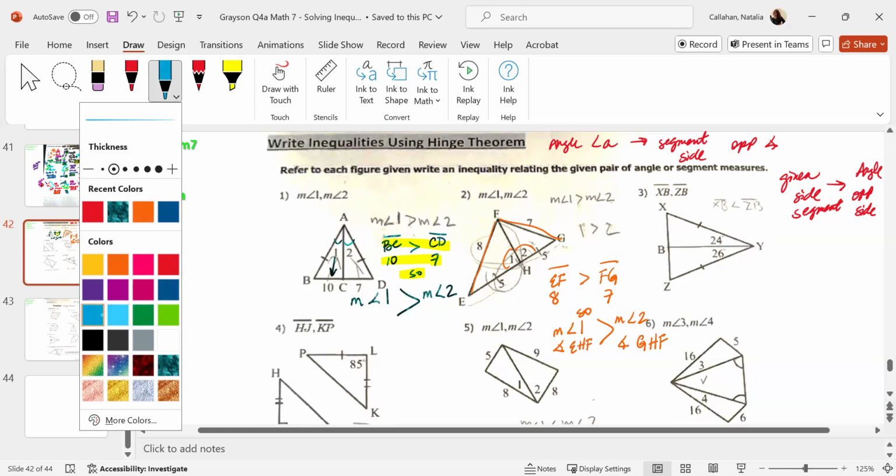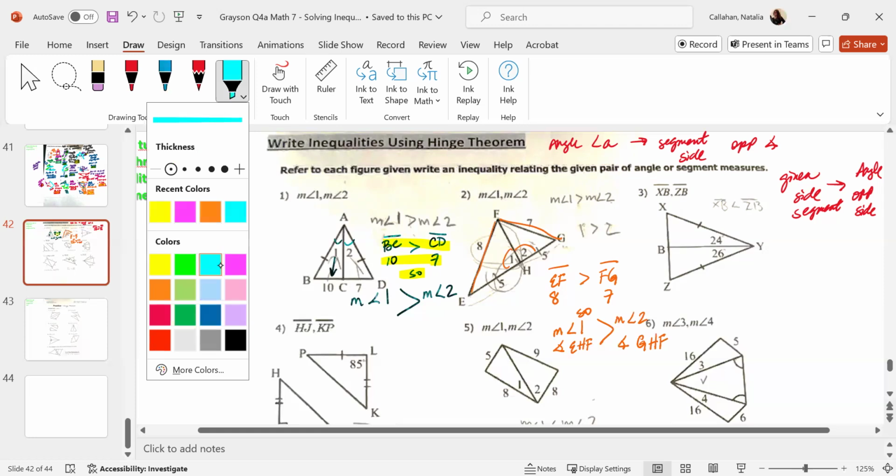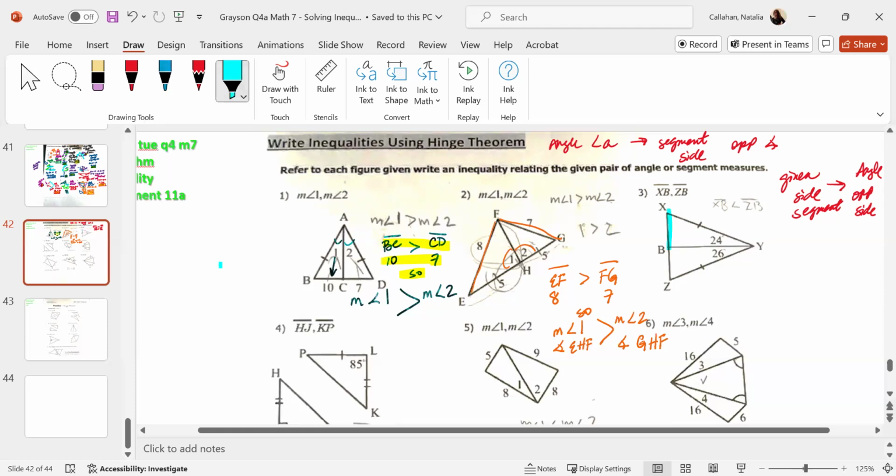Okay, segment XB. So XB is right here, EB is right there. Here are your angles, right? So you can say that since measurement angle XYB is 24 degrees, right?